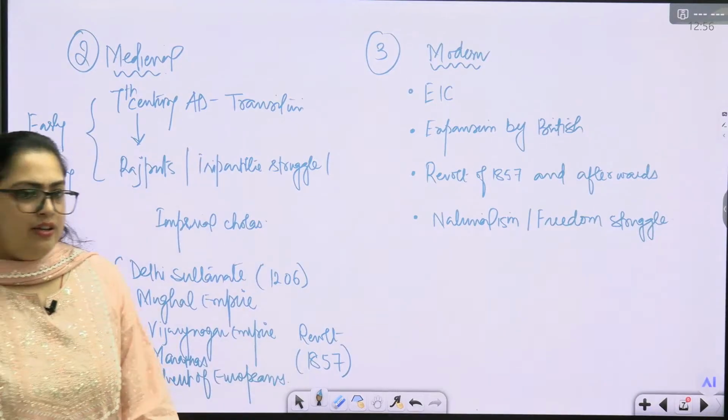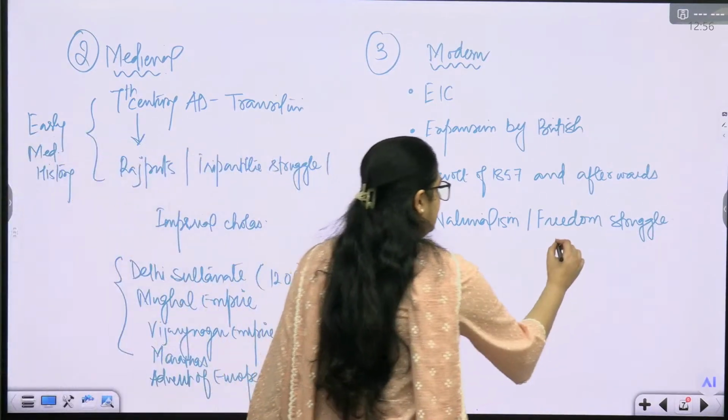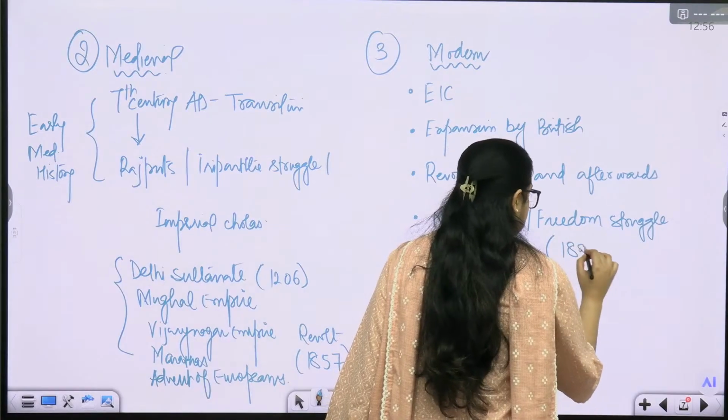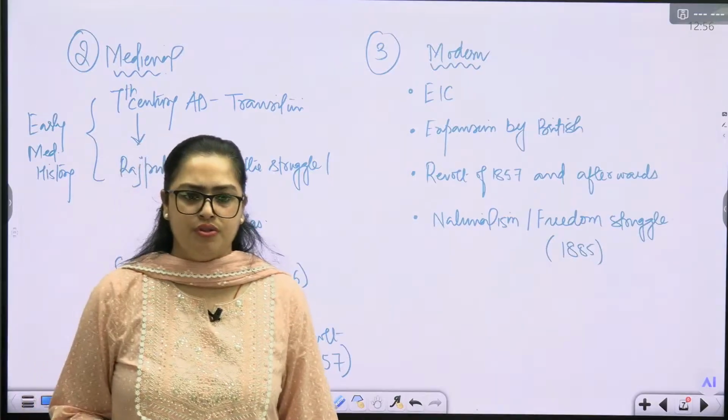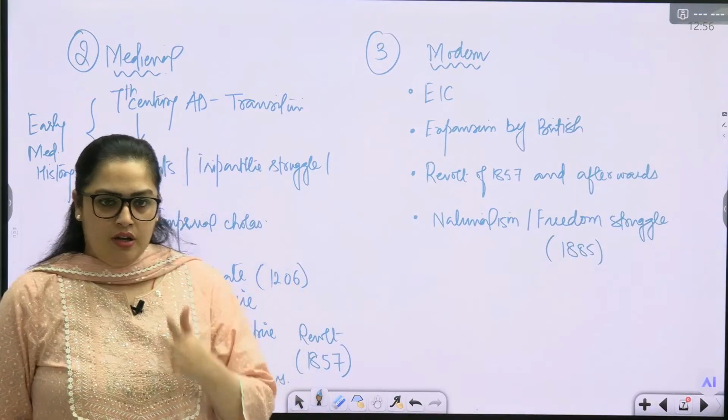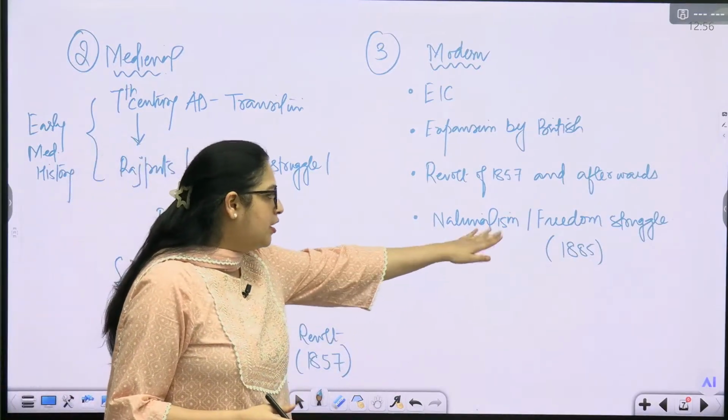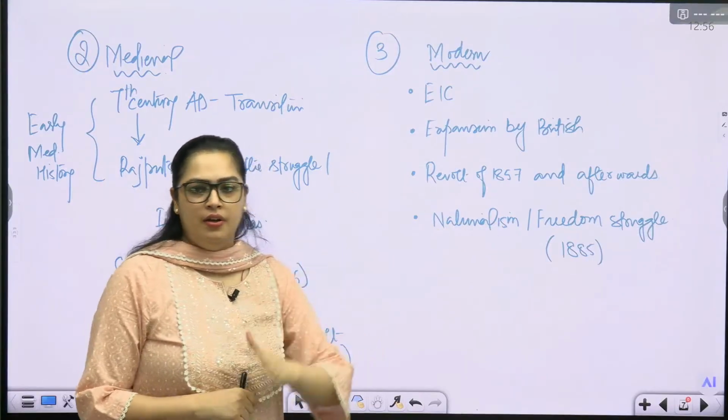Okay, now can you tell me why we call it freedom struggle only after roughly around 1885, or the formation of different organizations? Why are we not calling the time period earlier to this a freedom struggle?